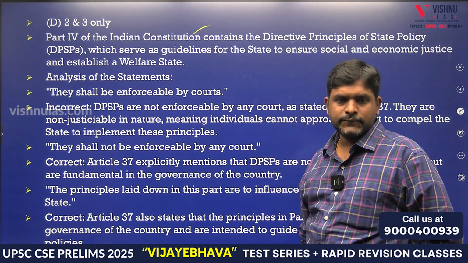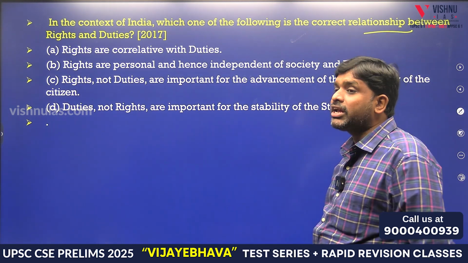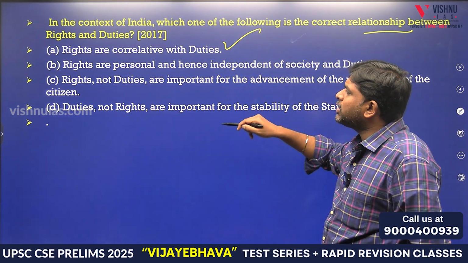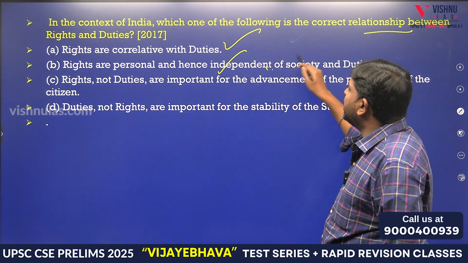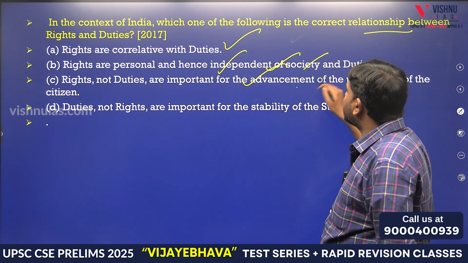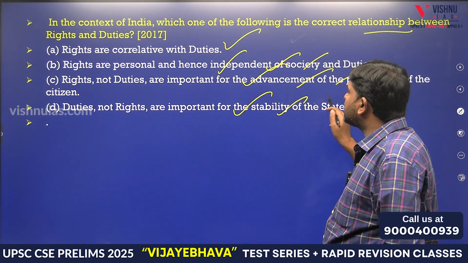In the context of India, which one of the following is the correct relationship between rights and duties? Rights are correlative with duties. Rights are personal and hence independent of society and duties. Rights, not duties, are important for the advancement of the personality of the citizen. Duties, not rights, are important for the stability of the state.